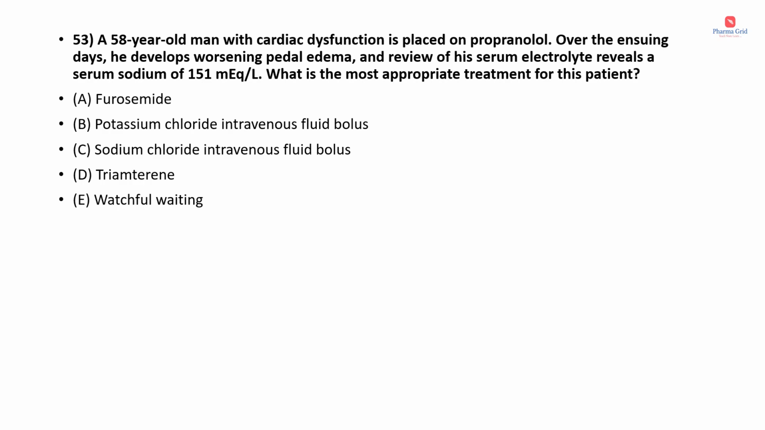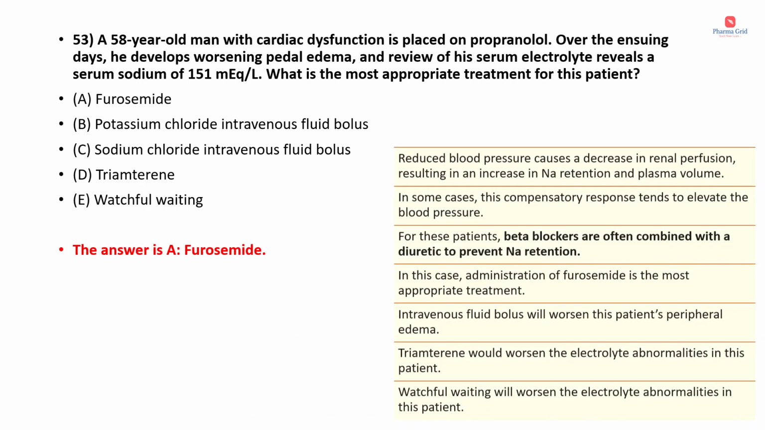Next question. A 58-year-old man with cardiac dysfunction is placed on propranolol, which is a non-selective beta blocker. Over the ensuing days, he develops worsening pedal edema, and review of his serum electrolytes reveals a serum sodium of 151 milliequivalent per liter. What is the most appropriate treatment for this patient? The options are furosemide, potassium chloride intravenous fluid bolus, sodium chloride intravenous fluid bolus, triamterene, watchful waiting. Here, the correct answer is option A, that is furosemide, which is a loop diuretic.